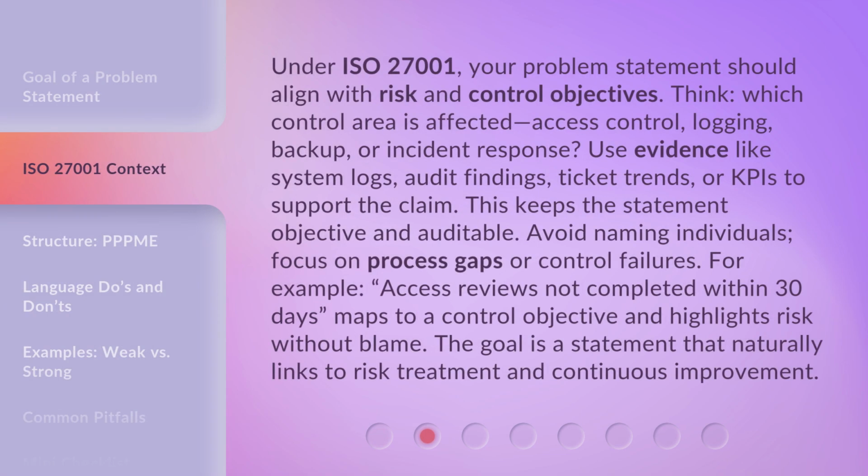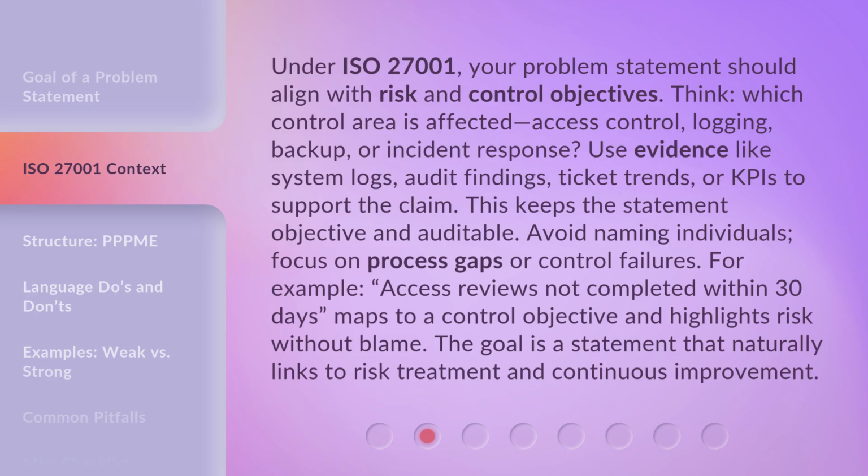Under ISO 27001, your problem statement should align with risk and control objectives. Think: which control area is affected? Access control, logging, backup, or incident response? Use evidence like system logs, audit findings, ticket trends, or KPIs to support the claim. This keeps the statement objective and auditable.